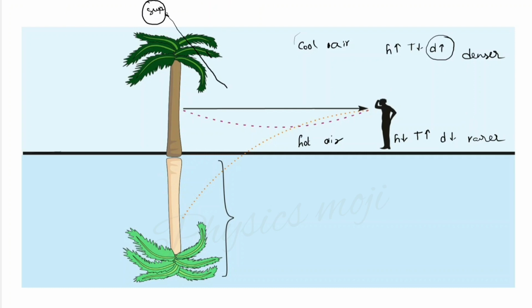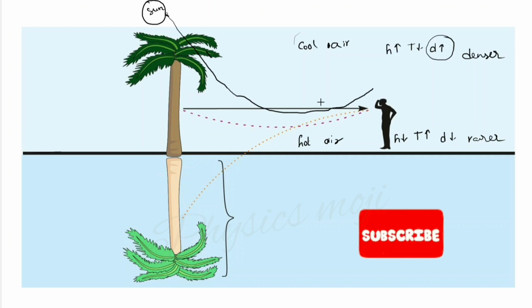Okay, so the light ray is getting passed from denser medium to rarer medium. We already discussed in the last slide that the light ray is traveling from denser medium to rarer medium. When my angle of incidence is greater than the critical angle, then it gets reflected into the same medium. So it is not traveling into the hot air surface. Okay, so it is getting reflected into the same medium.